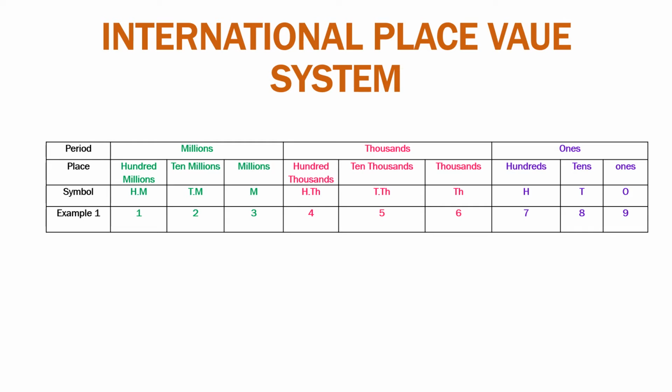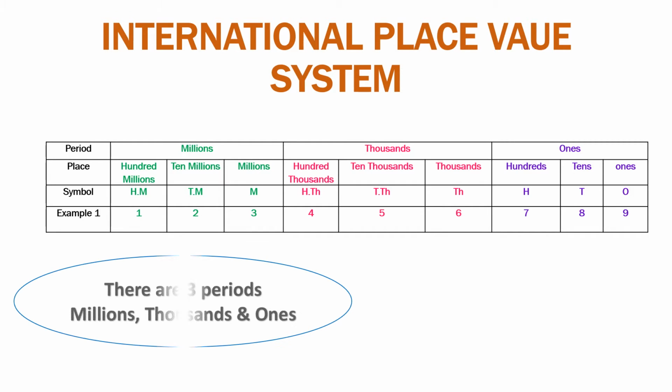Now we'll move with one example, that is 123,456,789. How will we write this in the International Place Value System? Now there are three periods: millions, thousands and ones. So 1, 2, 3 is in the millions period, 4, 5, 6 is in the thousands period and 7, 8, 9 is in the ones period, as you have seen.